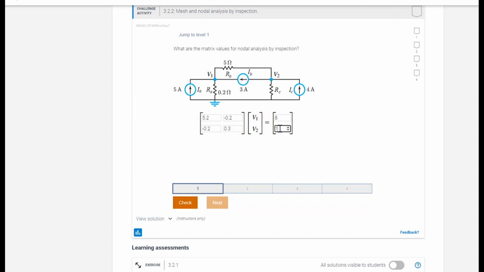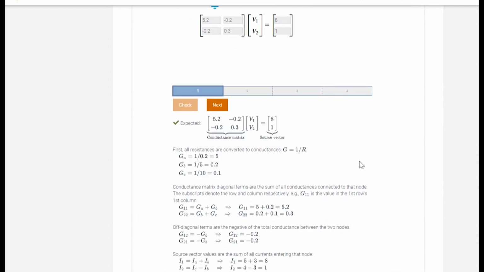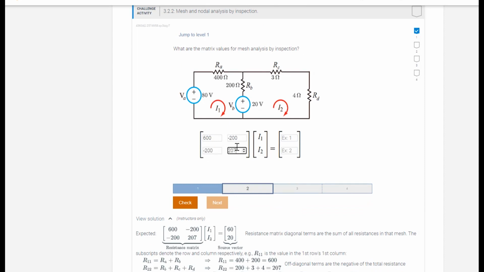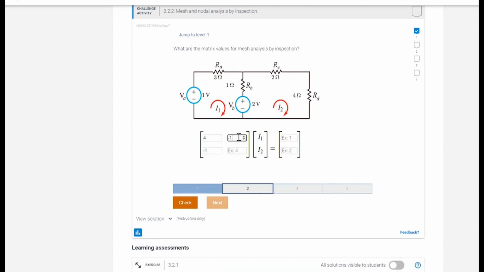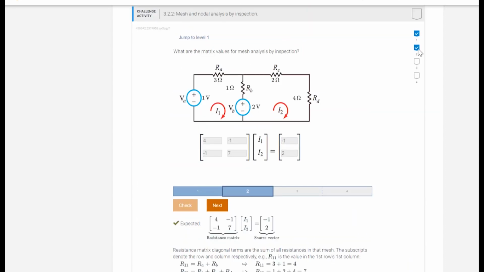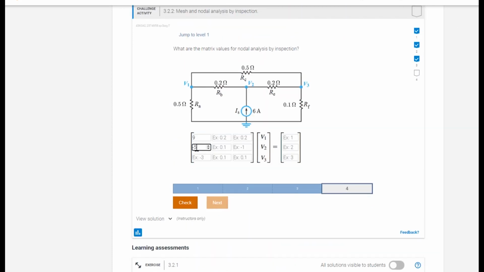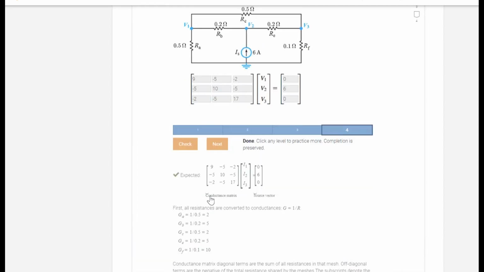Once the student has answered correctly, the success is logged and the activity advances to the next level with a mesh analysis problem. Again, once the student answers correctly, the activity goes to third and fourth levels with more complex circuits, so students have a scaffolded experience. A student will receive points for the challenge activity once the student has correctly answered a question at each level.